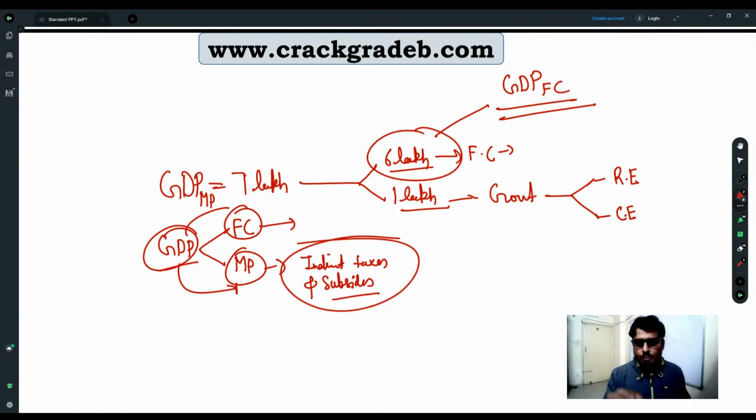If you read properly, you will find whatever they are mentioning, they will mention it properly. And if they are not mentioning, generally it is factor cost. Generally they do mention. If they are not mentioning, you can consider it as factor cost.